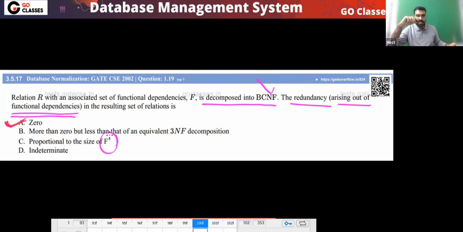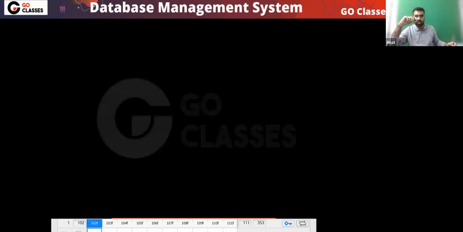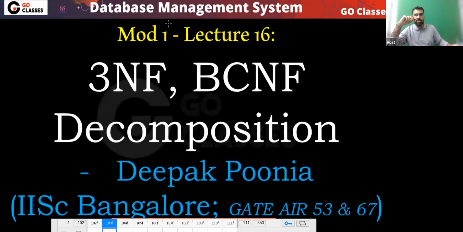Yeah, this is F closure. F plus means closure of F. Is it more than 0? No, this is not more than 0. More than 3NF? No. Less than 3NF? Yes, of course. Basically, it will be 0. There is zero redundancy because of FDs. Because of functional dependencies, there is zero redundancy. Now the chapter is over.